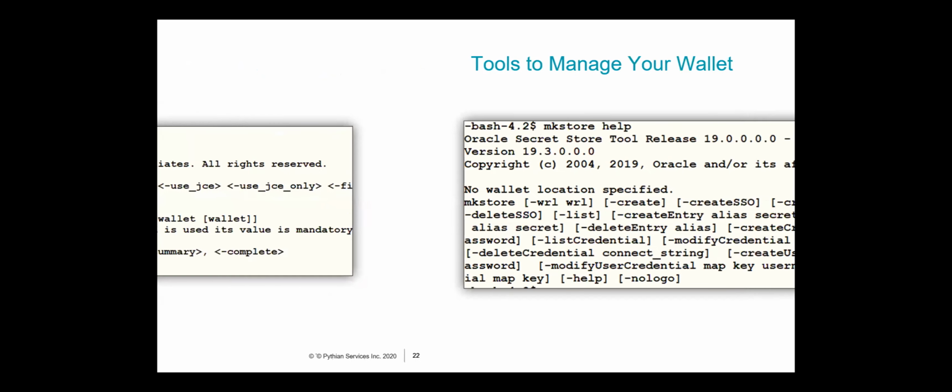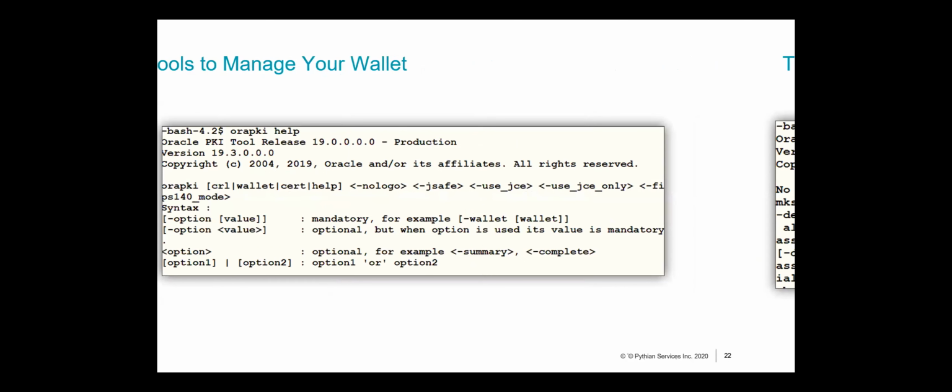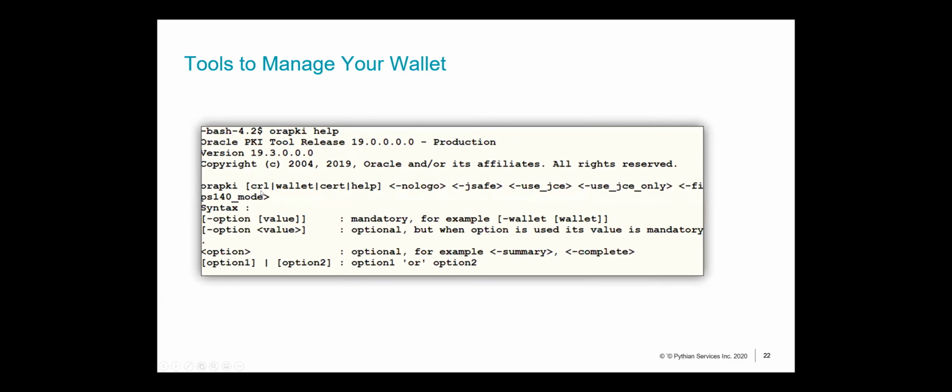If you do an orapki help, that's more exhaustive. The top section talks about how you can use orapki to deal with CRLs, your wallets, your certificates, your Java keystores, and so on. And then you can in turn do an orapki wallet help. That would give you another set of exhaustive options.